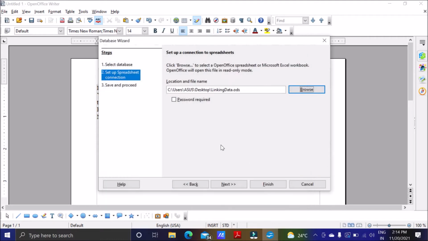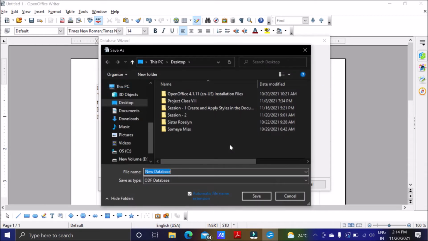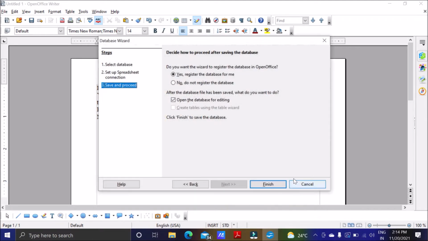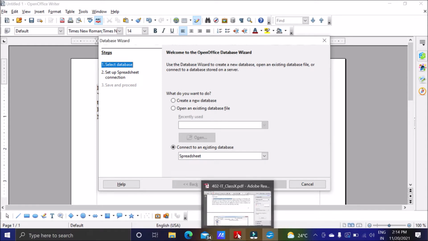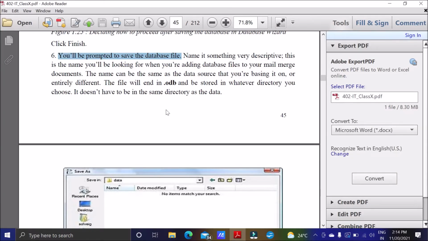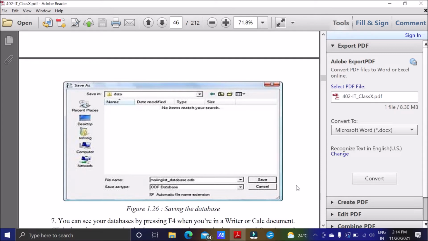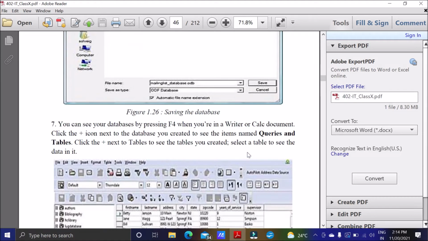Then open. Then when I finish, it will ask me to save it. With whatever name we want, we can save it, ODF database. So when we try to get it, we can get it using this name. This way we can attach any database so that we can get it. So we have saved it, then click on save, it will get saved.